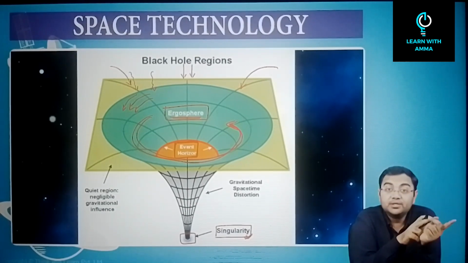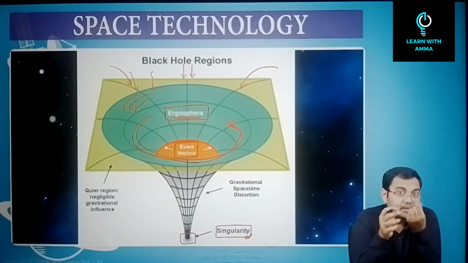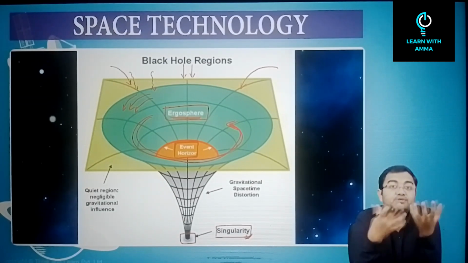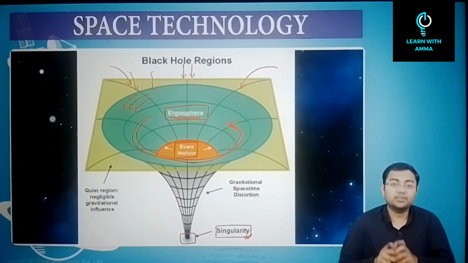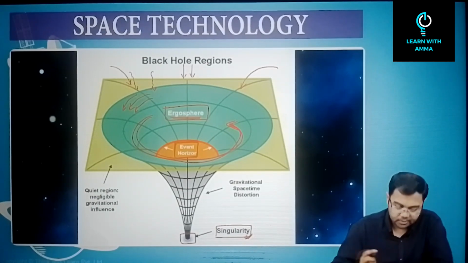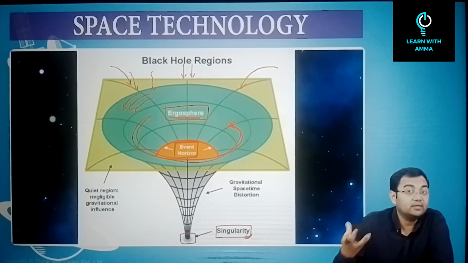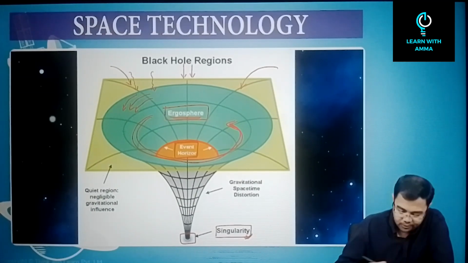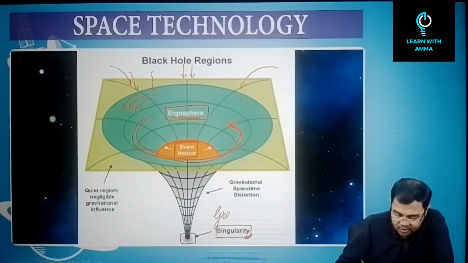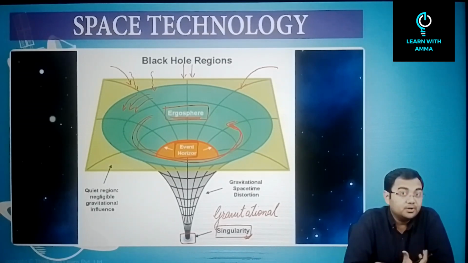We discussed about the Big Bang theory as well. In Big Bang theory also, when we discussed about the first single particle, the particle that was smaller than the size of a proton, as we said, this is also singularity. But there's a difference between the singularity that we discussed at the time of Big Bang and the singularity that we are talking about here for a black hole, because this point is not as small as the point that we discussed for the formation of the universe. That's why many a times this is also called as gravitational singularity. This point is also called as gravitational singularity because this has been caused because of gravitation.